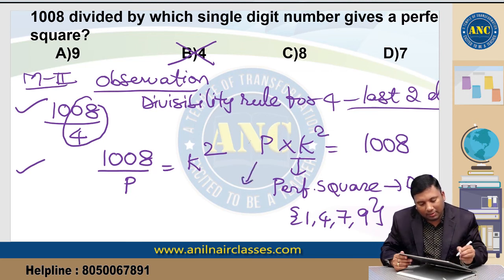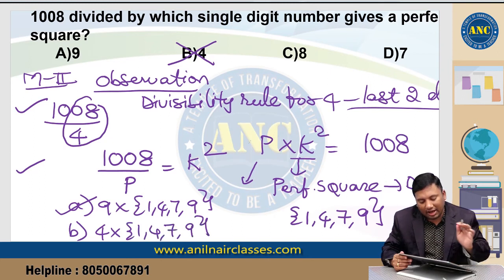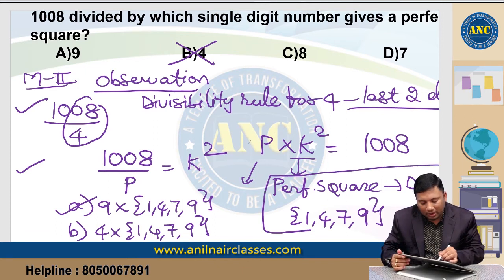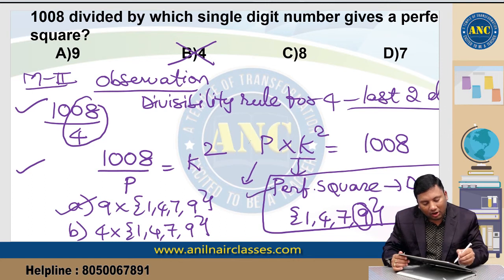Now if you see here, P, first option 9. 9 into 1, 4, 7, 9 may be possible. Second option, 4 into 1, 4, 7, 9. It is also possible. So this logic may not be the best logic. Why? Because one of the possible digital sums is 9. 9 into any number will give you the digital sum. So we are getting almost all the options the same. So try not to use this logic.